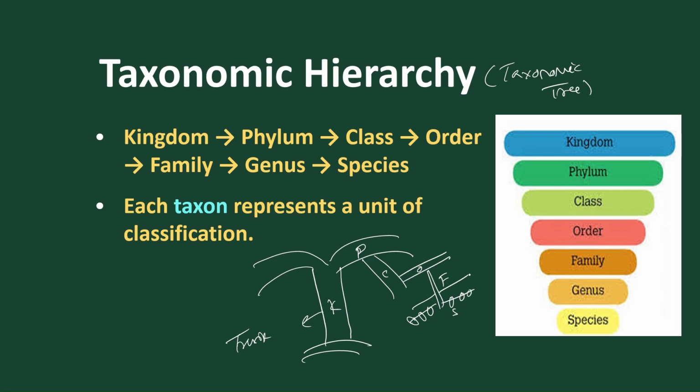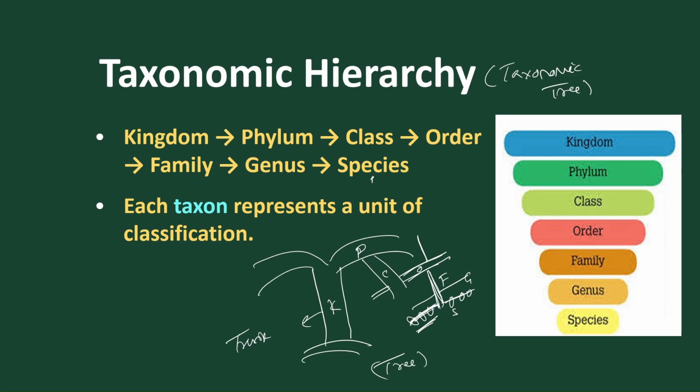The leaves are species and this is the genus. Got it? So it indicates what? The group of species will form this branchlet, and this group of branchlets will form this branch, and this group of branches will form this branch, and this group will form this branch and this trunk. So it is a taxonomic tree. This is called the tree system, the categories of taxonomy, or we can call it the hierarchy of classification.